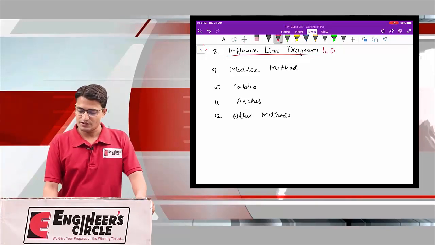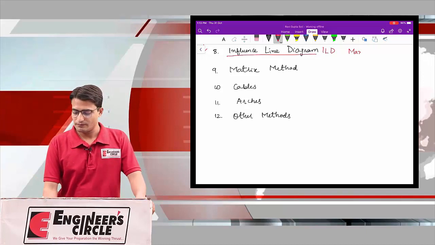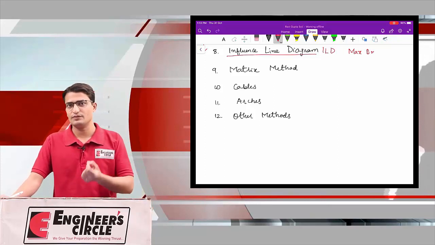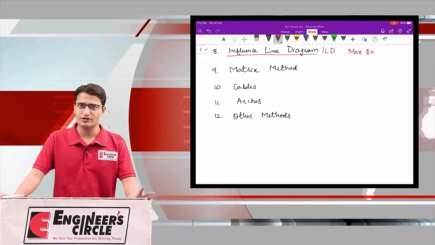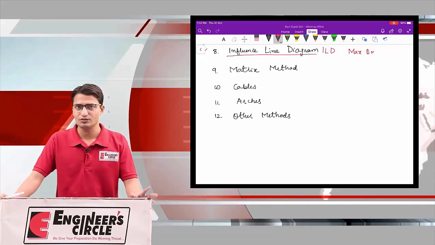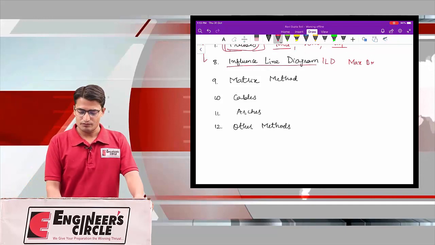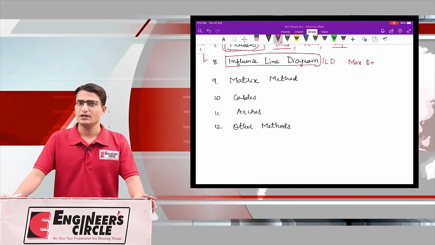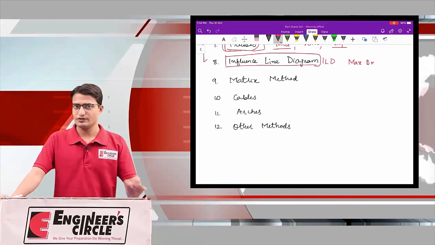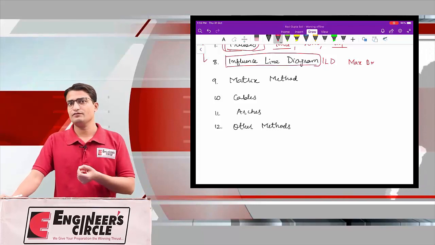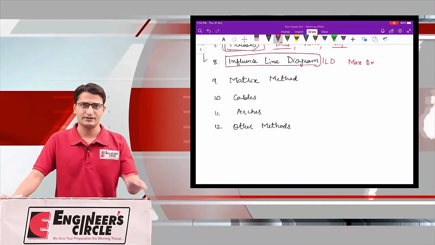Because in this chapter many times the maximum bending moment and maximum shear force in the whole beam or at a particular section of the beam are asked, and when such questions are asked, it becomes relatively difficult to solve them. So in many examinations, if a question from the TOS topic falls from the ILD part, there are chances that it will be one of the difficult questions of that examination.